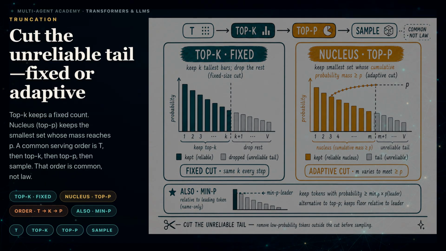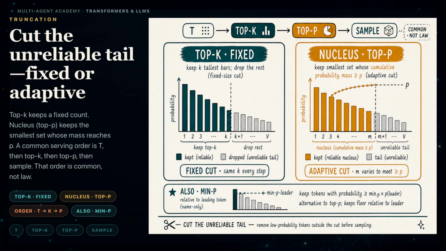Truncation limits which tokens remain eligible for sampling. Top K sorts tokens by probability and keeps a fixed number of the highest ranked tokens. The value of K controls the candidate count. Nucleus sampling, also called top P, sorts tokens by probability and keeps the smallest prefix whose cumulative probability reaches P. Its candidate count changes with the shape of the distribution. A concentrated distribution may keep few tokens, while a flatter distribution may keep more.